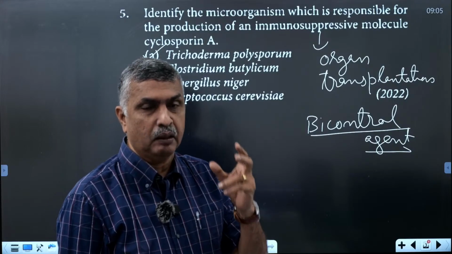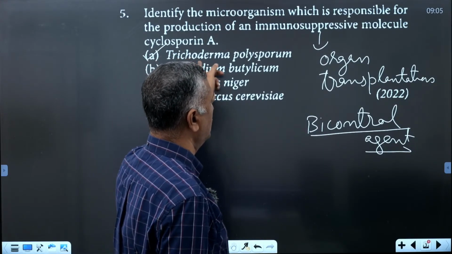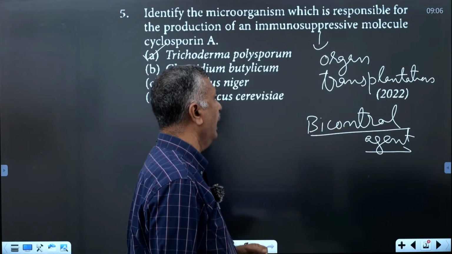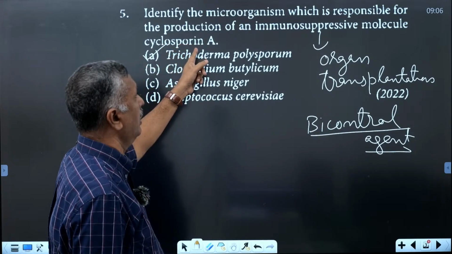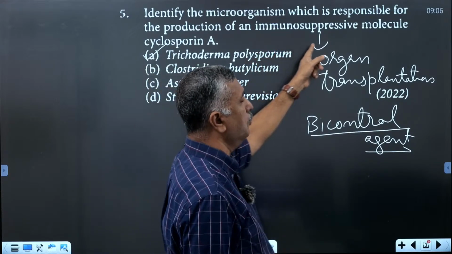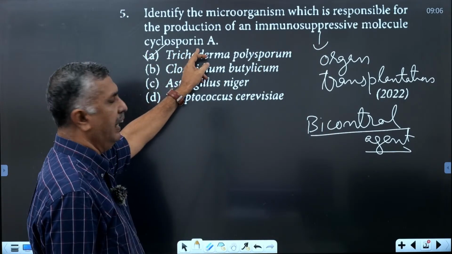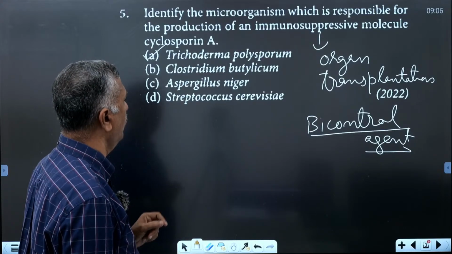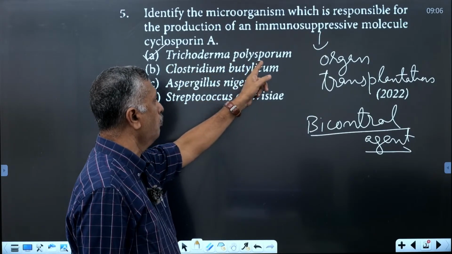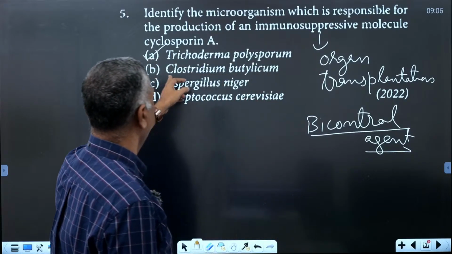So the microorganism responsible for producing the immunosuppressive agent cyclosporin A is the fungus Trichoderma polysporum.